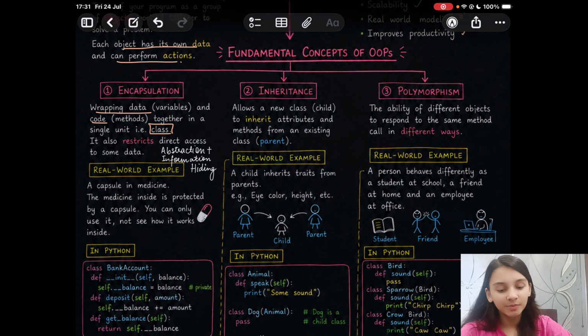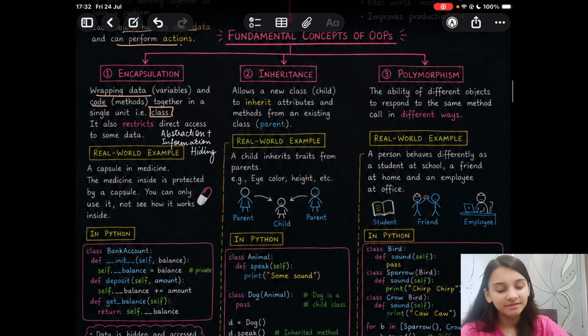Let us take a real world example, a capsule in medicine. The medicine inside is protected by a capsule. You can only use it, not see how it works inside, right? So here comes the concept of information hiding and abstraction put together form encapsulation. A capsule in a medicine.